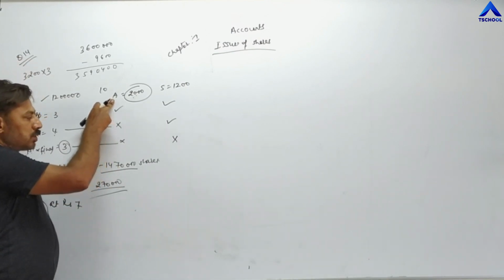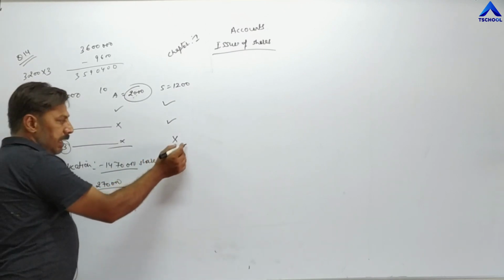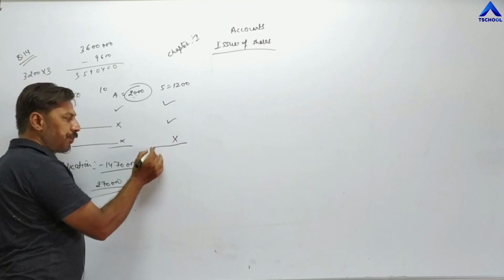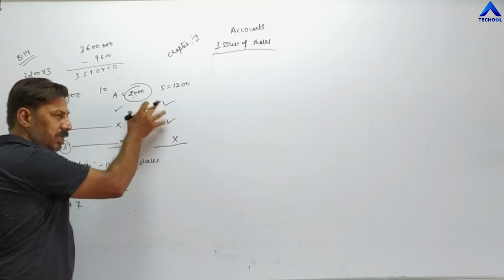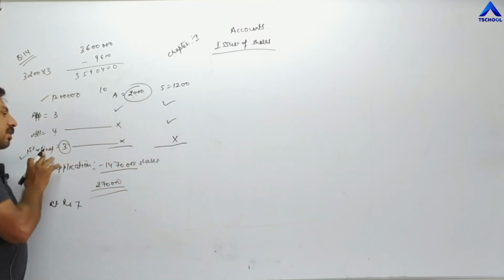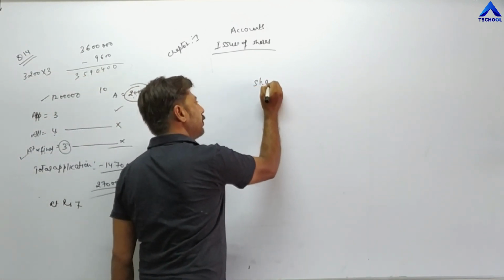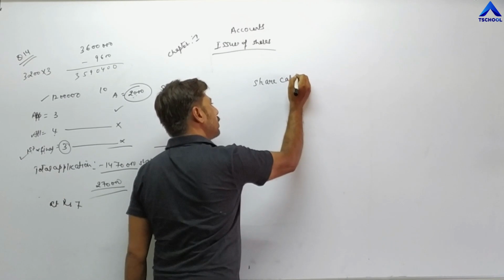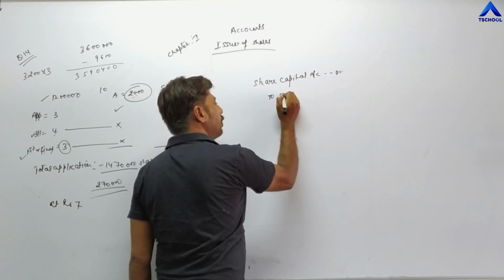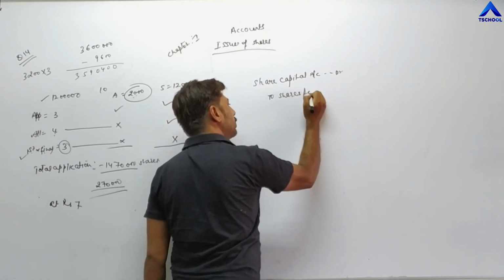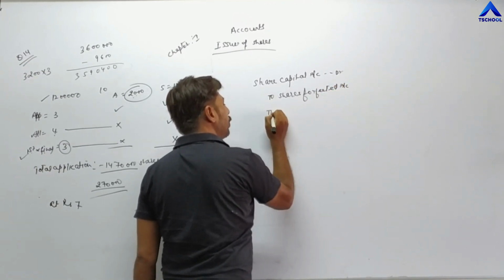A's shares are forfeited after the final call, and S, meaning Sunny's shares, are also forfeited after the final call. So we can pass a combined entry for both, because both shareholders' shares are forfeited after the final call, after the last installment. So the entry is like this: share capital account debit to shares forfeited account, then to shares.